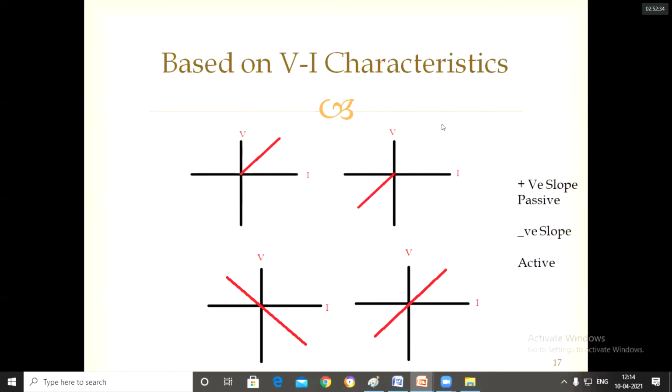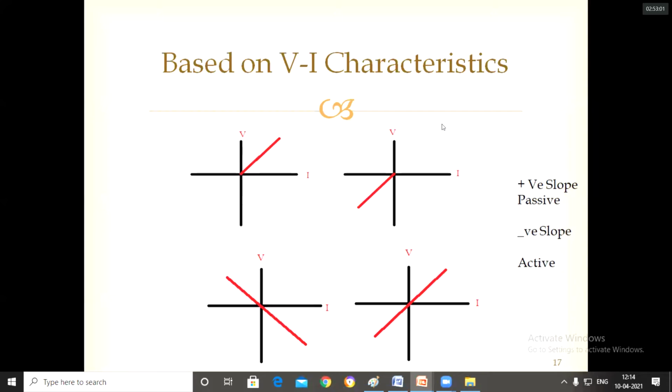We can know this on the basis of the slope of the curve. If the slope of the curve is positive, it is a passive element. If the slope of the curve is negative, it is an active element. Simply, positive P, passive P. Slope is positive, passive element. Slope is negative, active element.